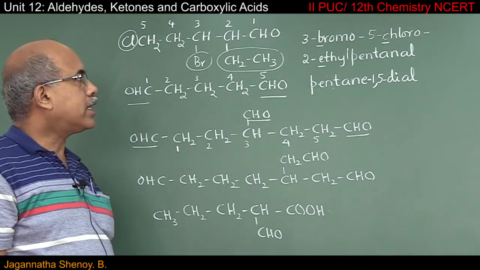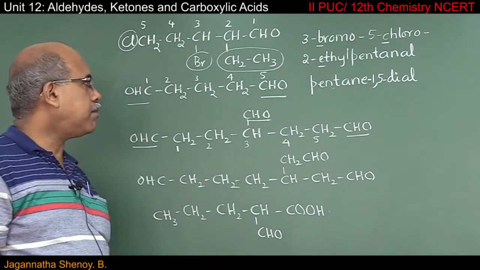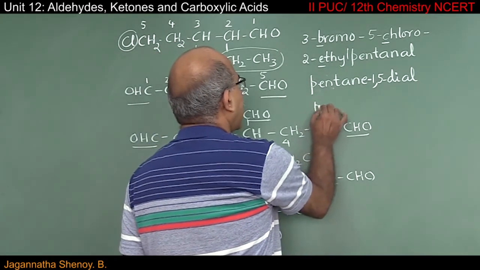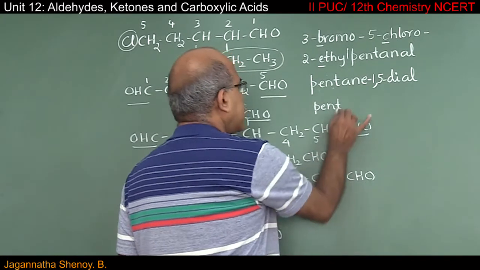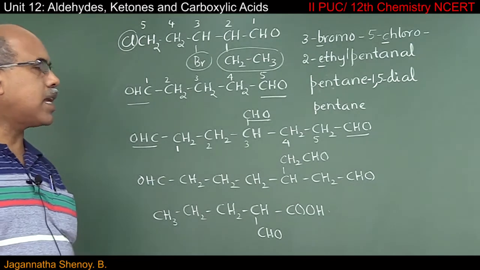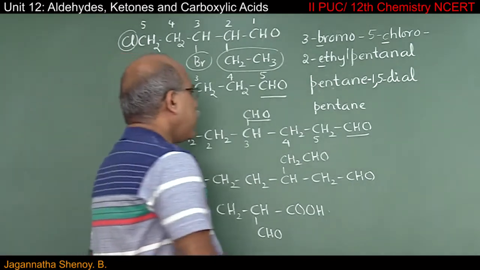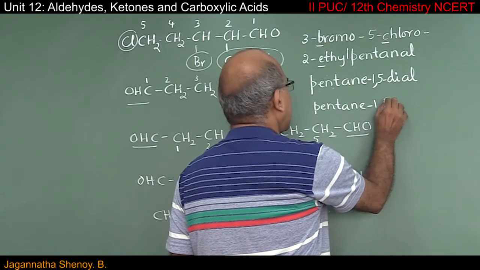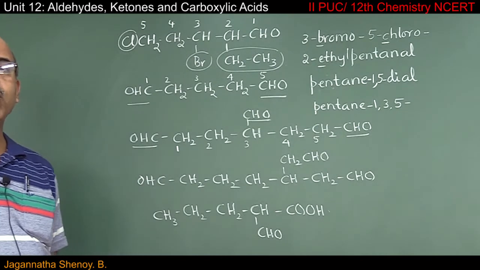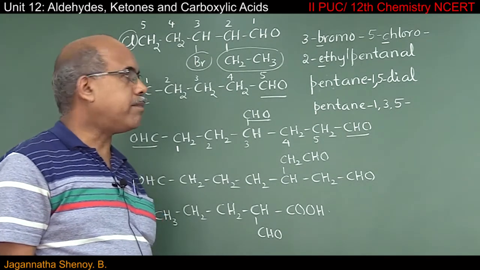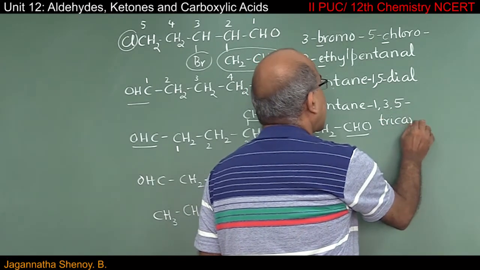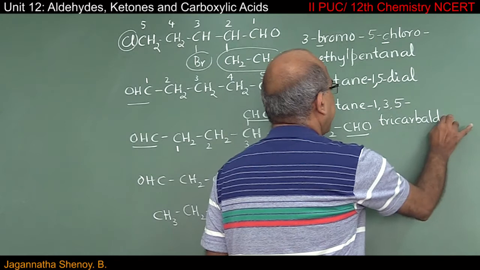So what is the IUPAC name of this particular compound? We have 5 carbon atoms then. So I'll write the root word as pentane, pent and ane, carbon-carbon single bonds. And on the first, on the third and on the fifth, we have CHO groups with carbon atoms not counted in the main chain. That's why we call it 1,3,5 tricarbaldehyde.